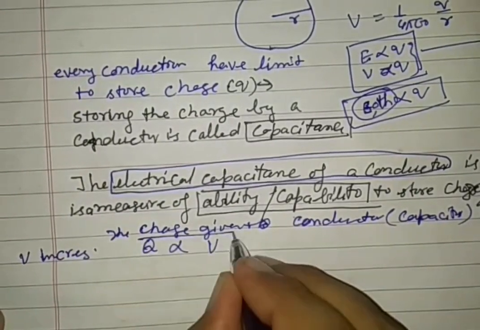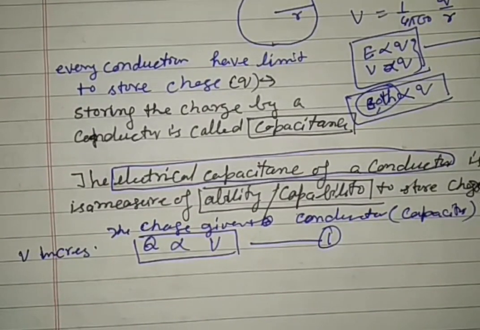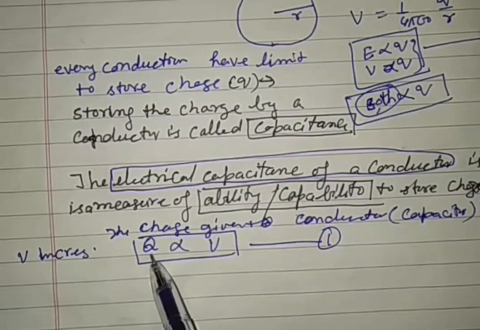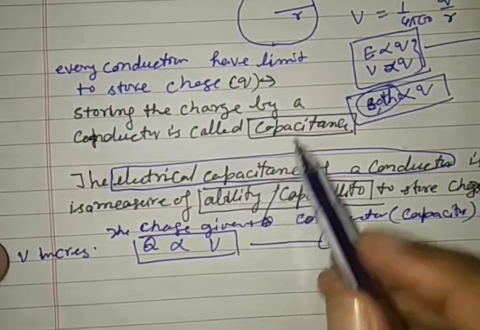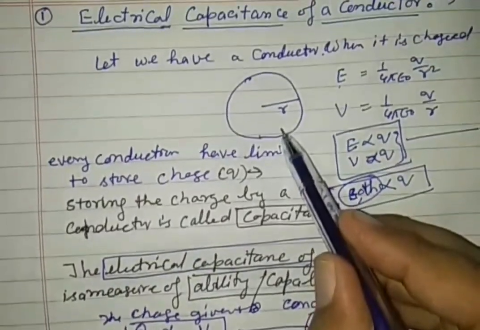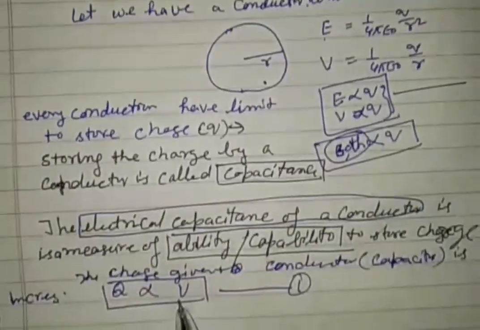Mathematically, this can be represented as equation number 1. When we provide charge and this charge increases on a conductor, its potential will increase.